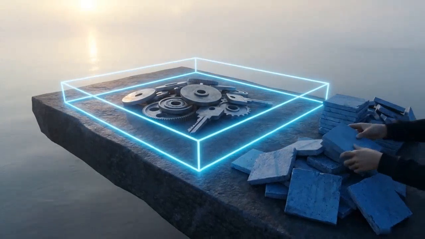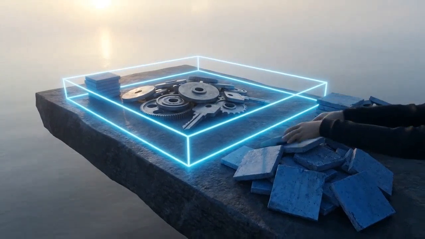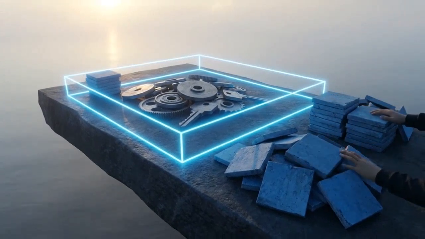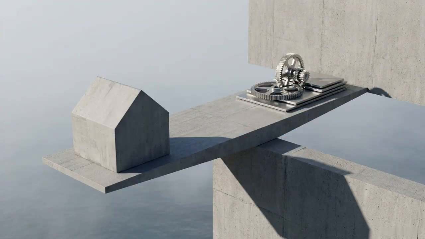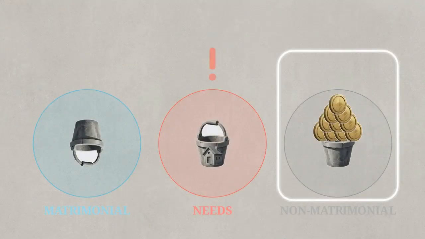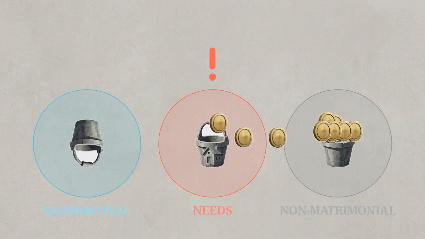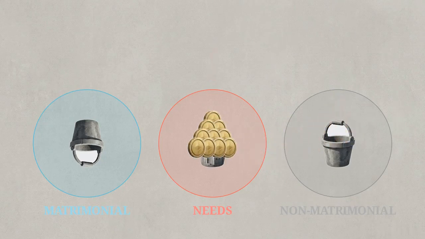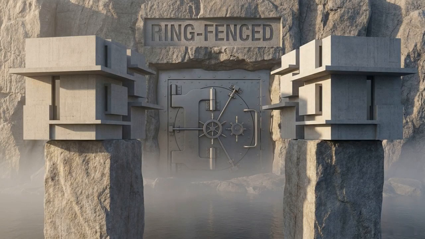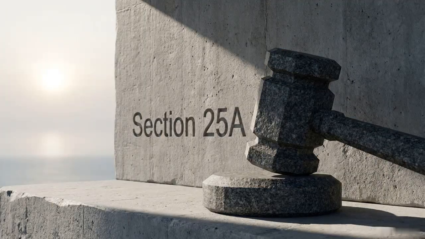Courts use ring fencing to exclude these assets from the sharing pool, leaving them with the party who brought them into the relationship. However, asset origin never supersedes the baseline pillar of needs. If matrimonial assets are insufficient to house both parties, the court will invade non-matrimonial property to ensure fundamental needs are met. Ring-fencing non-matrimonial wealth is a legal option, strictly reserved for cases where the economic survival of both parties is already secure.